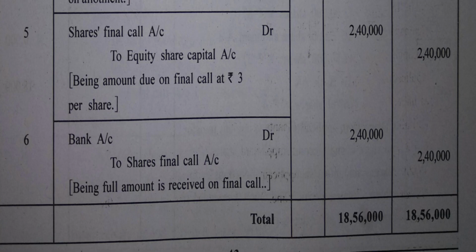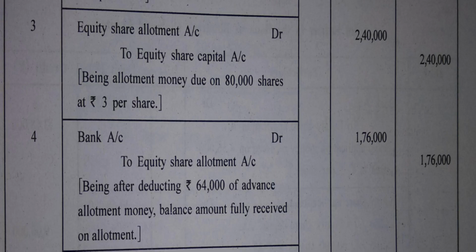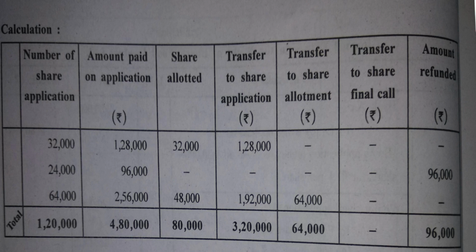So, further, there are journal entries till final call. Journal entry number 5 and 6 has no change, nothing new. Only journal entry number 2 was new, and in journal entry number 4, we have just deducted the amount of allotment which was kept as advance. And at the end, precise and well calculation of the entire question is presented.